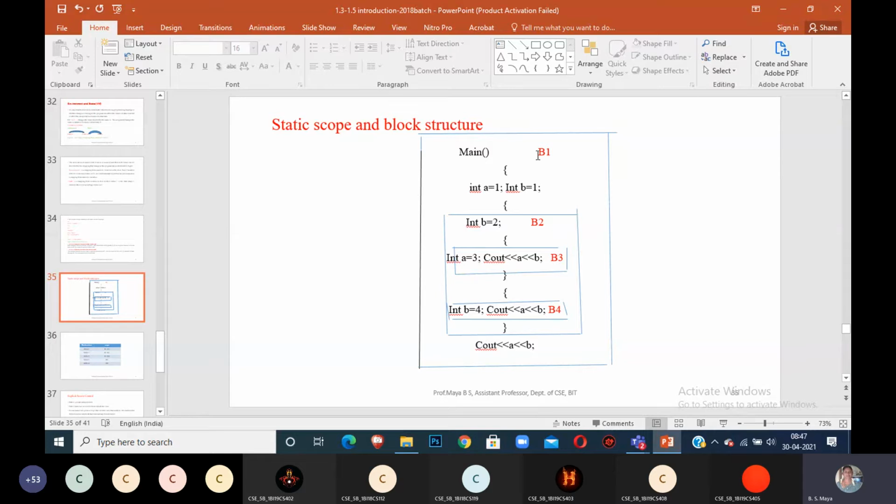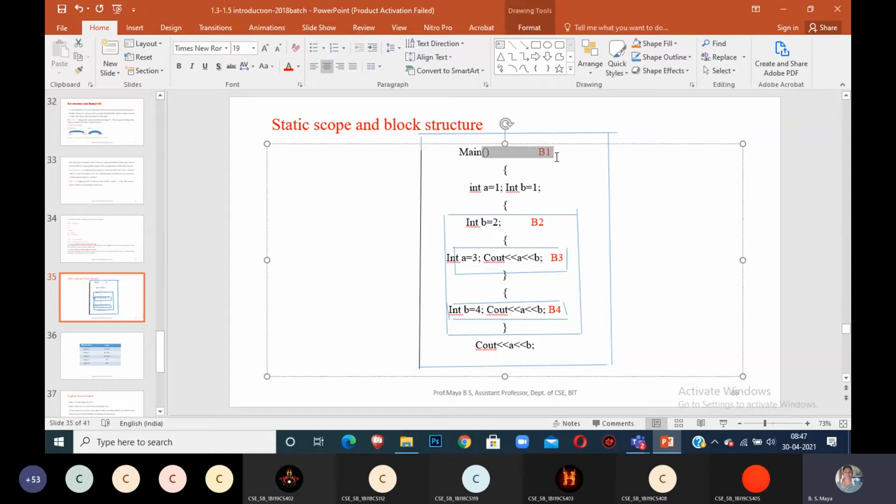Then what am I writing in red at the bottom? B1, B2, B3. That is for the blocks. See, I have 4 blocks. Now I will ask you the answer for block 3. For block 3, what is the A value and what is the B value? If you run the program, assume. Now, what are A and B with respect to block 3?